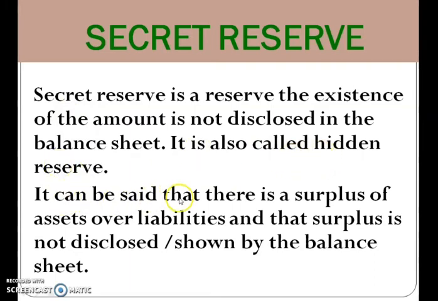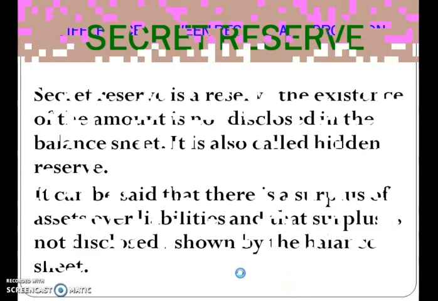It can be said that there is a surplus of asset over liability. So you have more asset than your liability, and that surplus is not disclosed or shown in the balance sheet. So your surplus of asset over liability, that amount is not shown in your balance sheet. That is known as secret reserve. So anything done in secret is known as secret reserve.